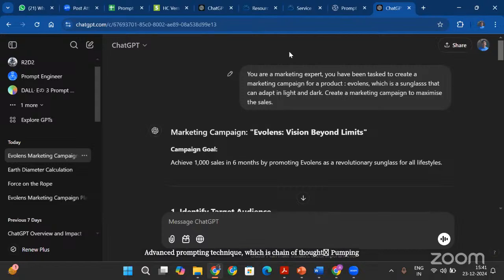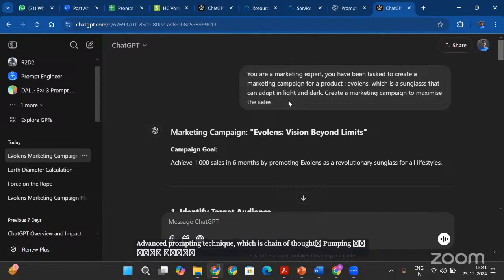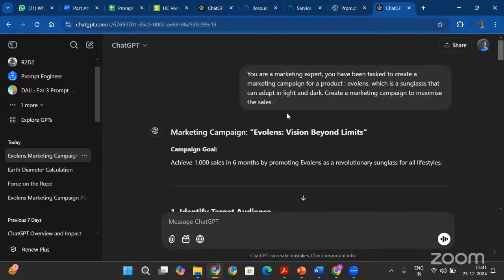So first, you write a basic prompt, which is like this. You're a marketing expert. You have been tasked to create a marketing campaign for a product, which is Evo Lens, which is a sunglass that can adapt in light and dark. Create a marketing campaign to maximize the sales, and see what is your response.